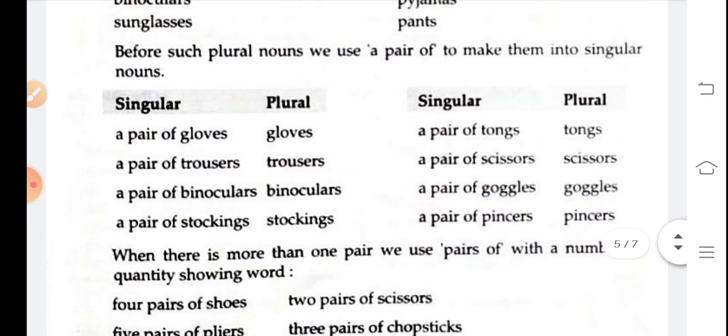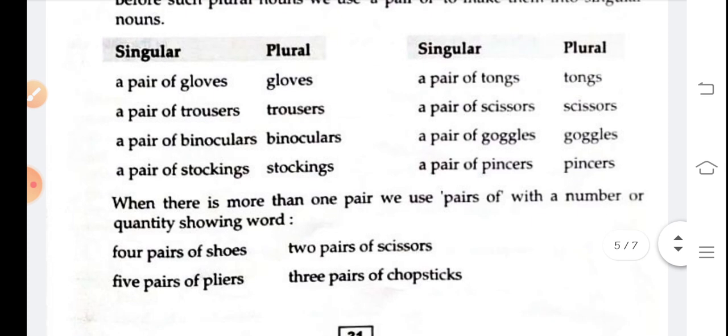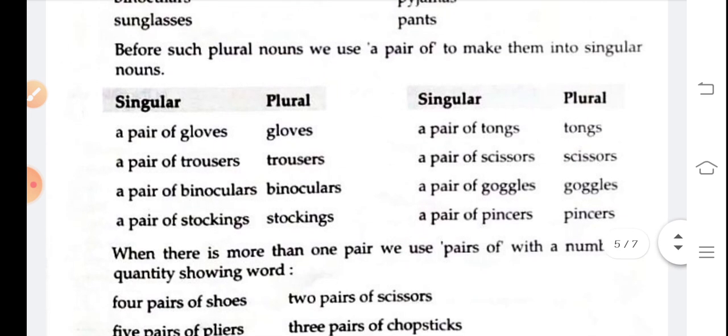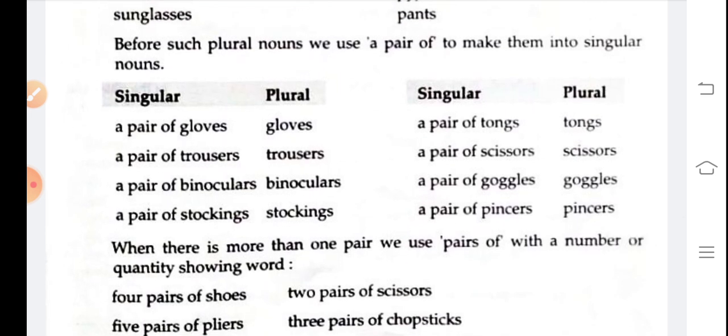Next, before such plural nouns we use a pair of to make them into singular nouns. Okay, so it is a little bit different, but you have to learn. Singular to plural: a pair of gloves, in plural, gloves.